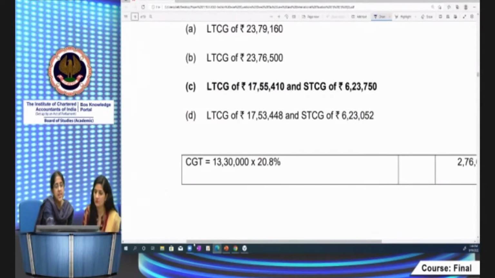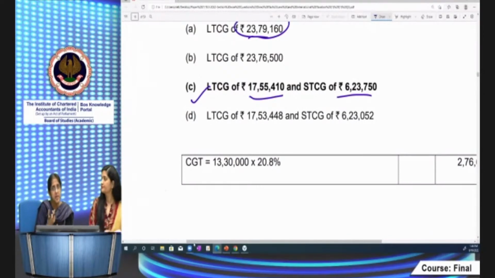Here, it's 17,55,410 and STCG of 623,750. Normally you might be tempted to write 23,79,160 as the capital gain we got. If you had got that answer till that point, you would have seen that and directly picked A. So that would have become the wrong answer. This is the problem in MCQs.